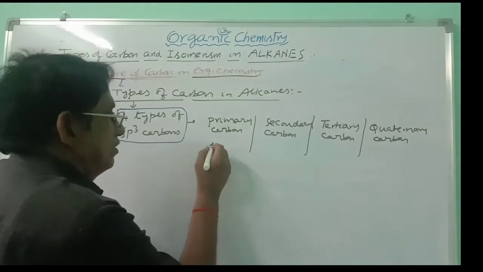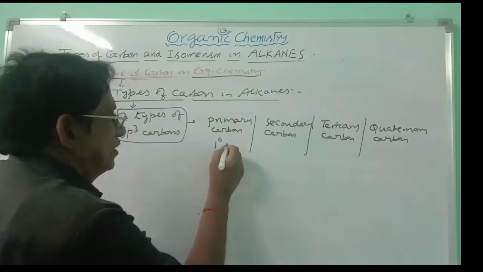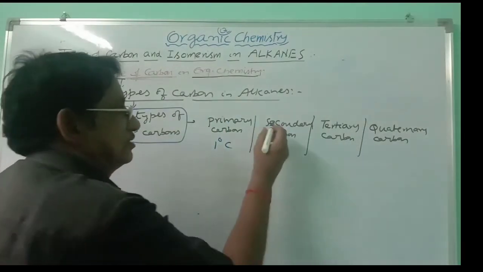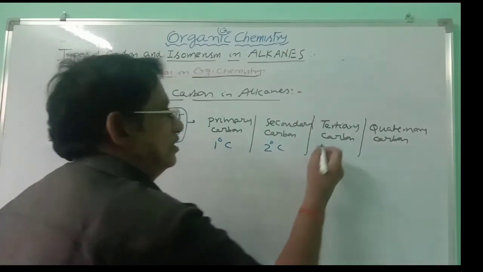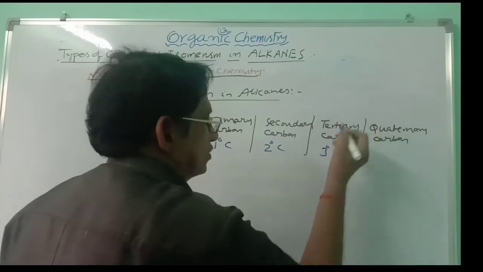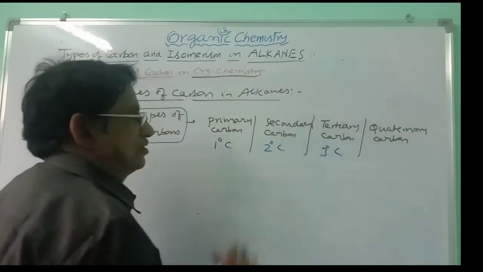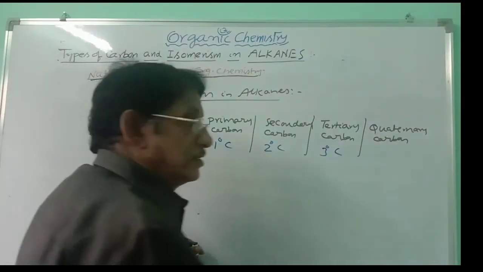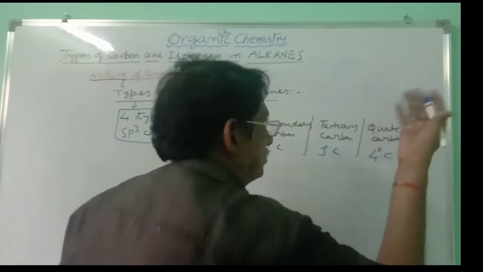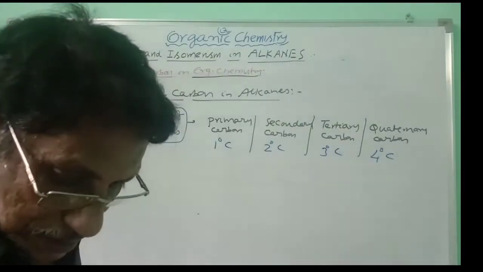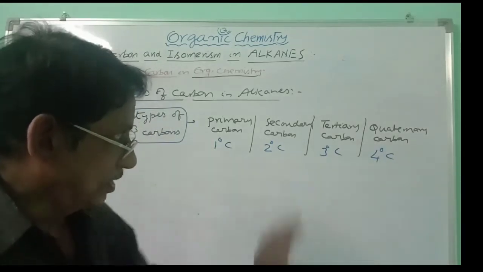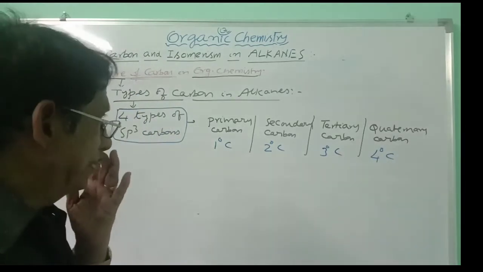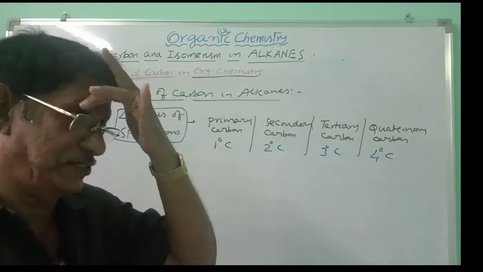Primary carbon is represented by 1 degree. 1 degree carbon means primary carbon. Second is represented by 2 degree. 2 degree carbon means secondary carbon. Tertiary carbon is 3 degree. 3 degree carbon means tertiary carbon. Quaternary is represented by 4 degree. 4 degree carbon means quaternary carbon. In this way, there are 4 types of carbons in the case of sp3 carbons of alkanes.